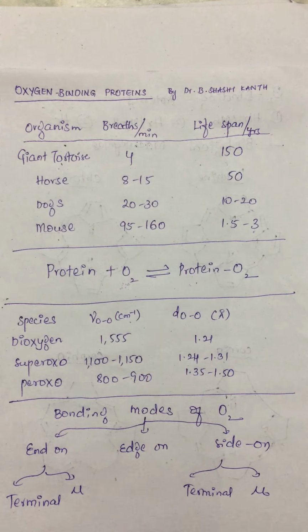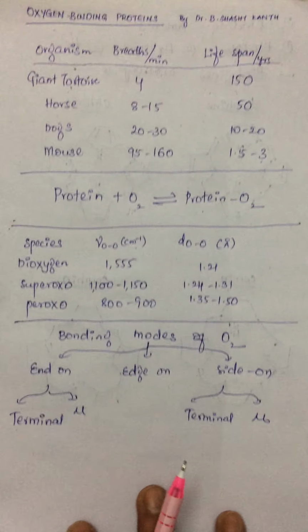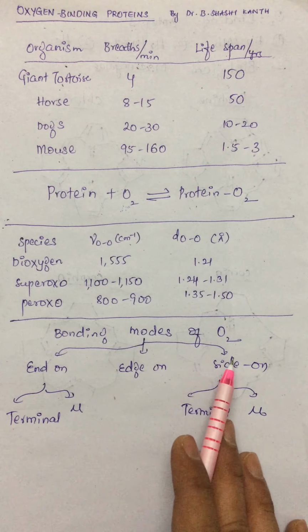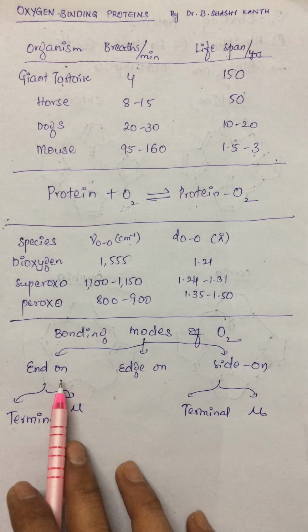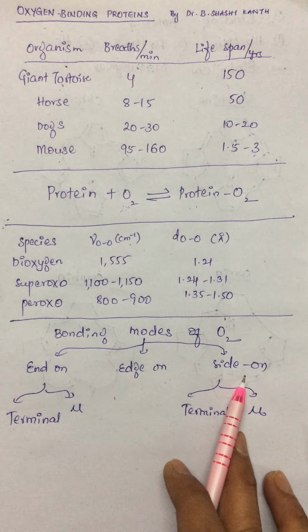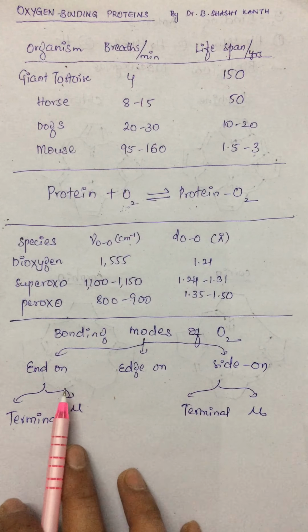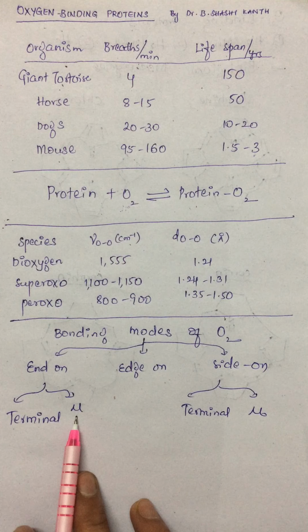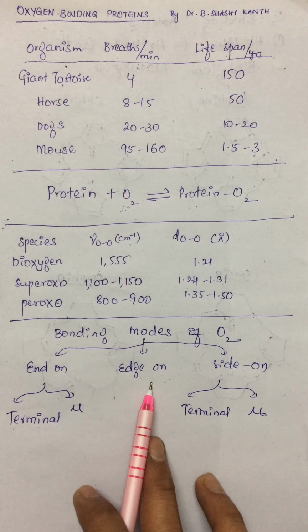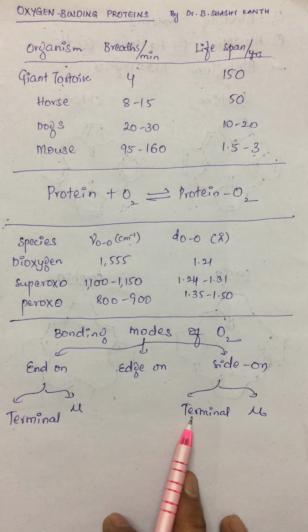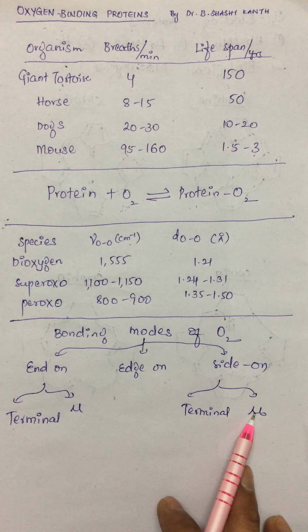So what are the various bonding modes in which the dioxygen binds to the metal? When it comes to the bonding modes of dioxygen, there are 3 important bonding modes: end-on, edge-on, and side-on. End-on again has two different types, terminal and bridging. In edge-on there is no further classification, whereas side-on again is classified into terminal and bridging.